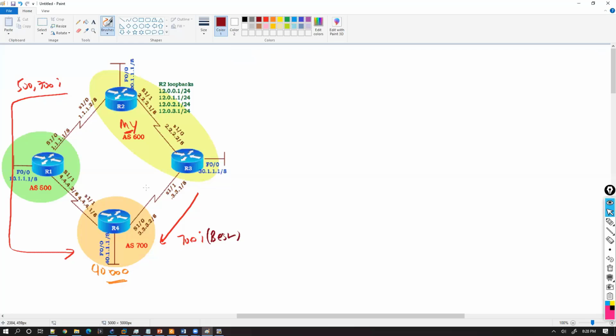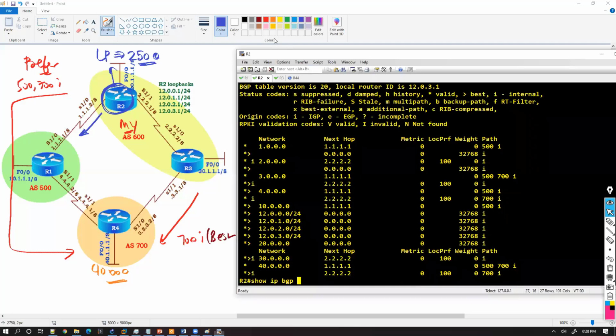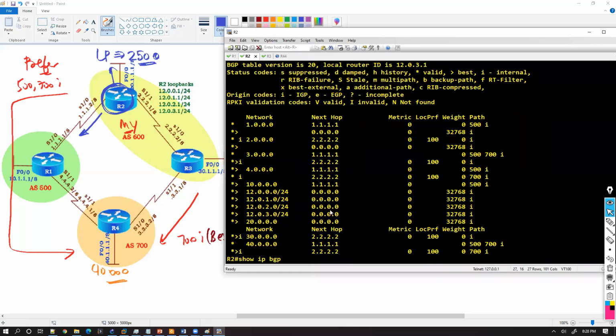So let's say what I want is, I want to prefer this one. Whichever the path you want to prefer, you just need to go to that border router. So this is my border router from where I want to prefer, right? So I need to go and apply the local preference. Let's say I'm applying 2500 just for differentiation. I'll go to router 2, which is my preferred exit router. Go to that router.